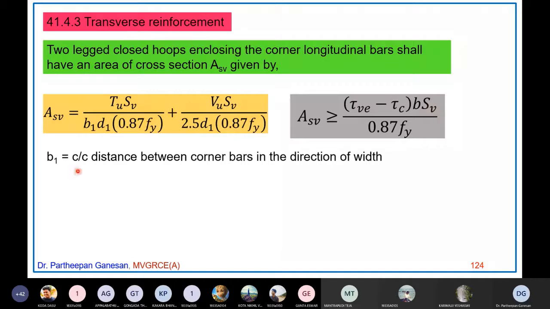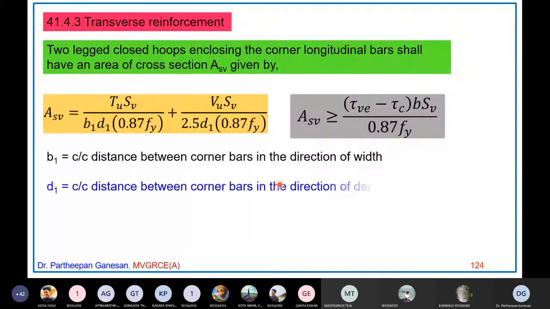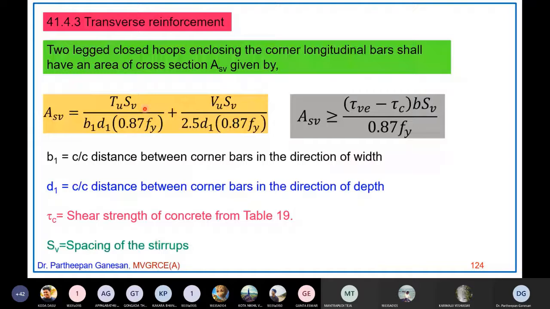Next, what is B1? B1 is the center to center distance between corner bars in the direction of the width. D1 is the center to center distance between corner bars in the direction of depth. Tau C is the design shear strength of concrete from Table 19, and SV is the spacing of stirrups. All other things you already know.